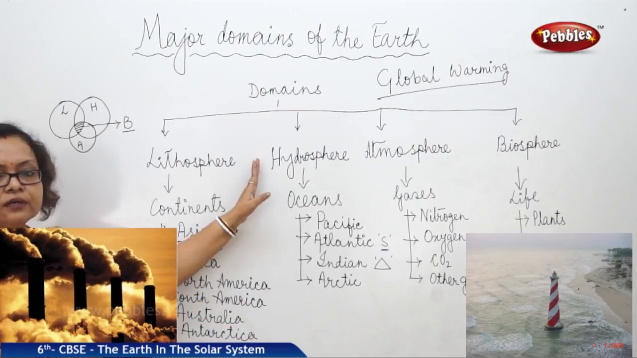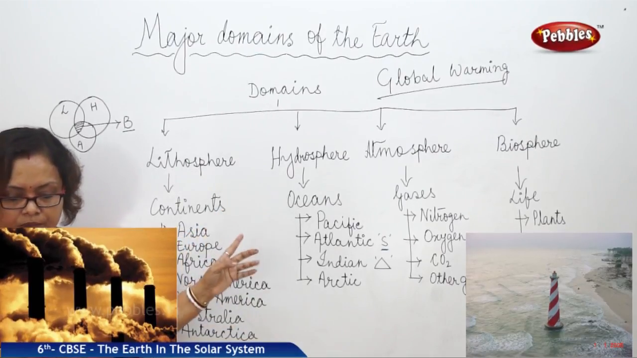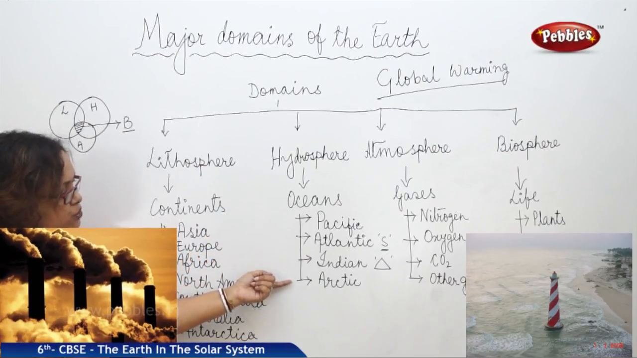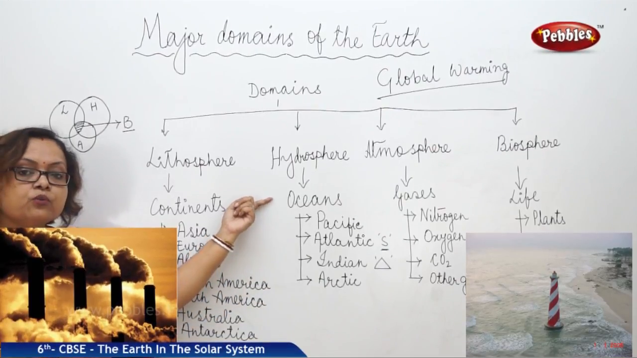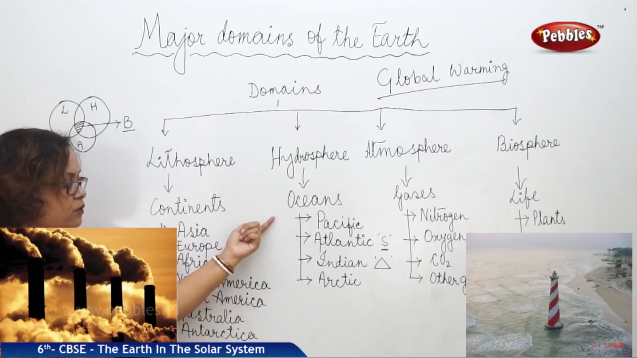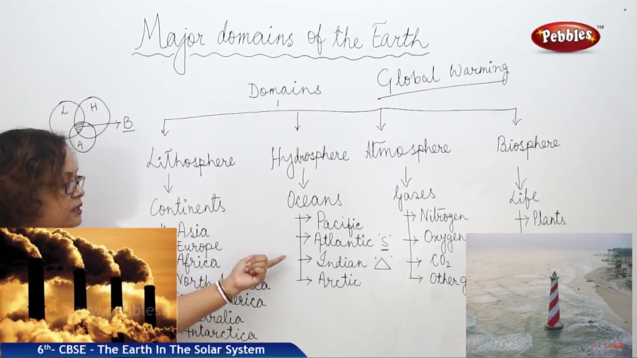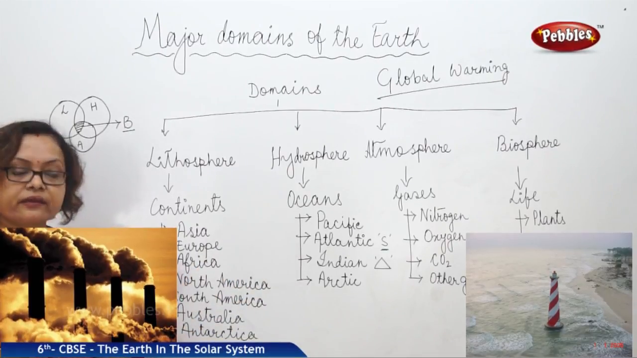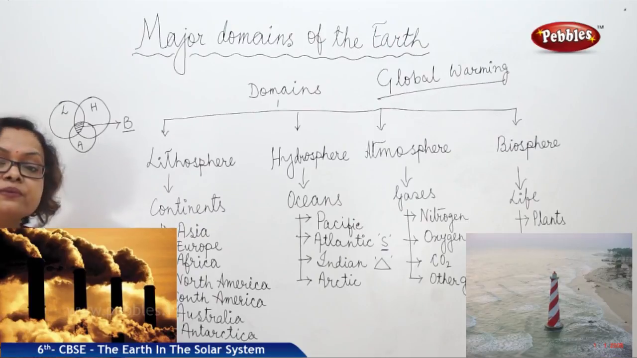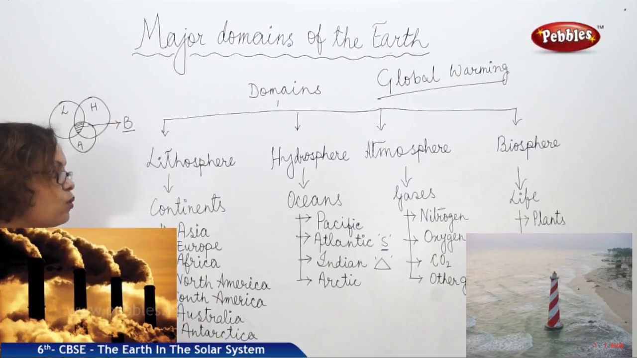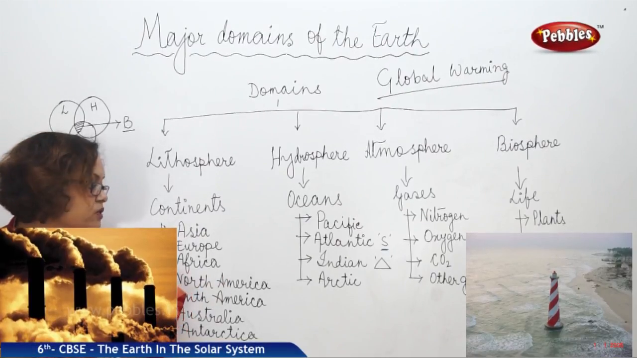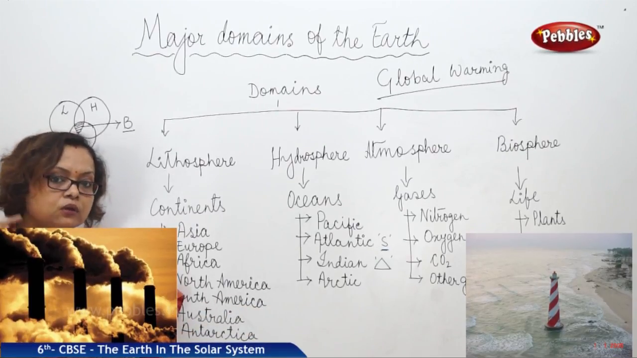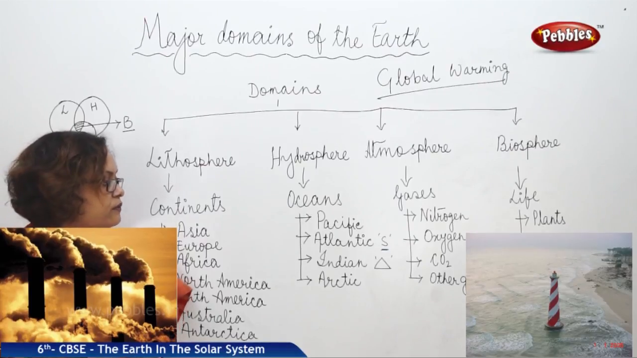Coming to the hydrosphere, we have four oceans. Oceans are purely water bodies. The oceans are the Pacific Ocean, Atlantic Ocean, Indian Ocean and Arctic Ocean. The biggest one is the Pacific, which has the Mariana Trench. The Atlantic Ocean is the busiest ocean. The Indian Ocean is the only ocean named after a country, and the Arctic Ocean is in the North Pole, the northern side of the earth.